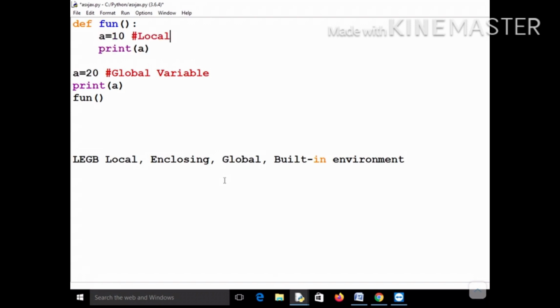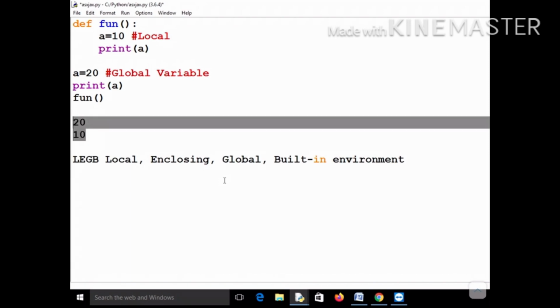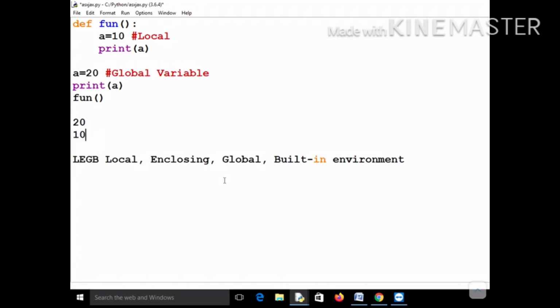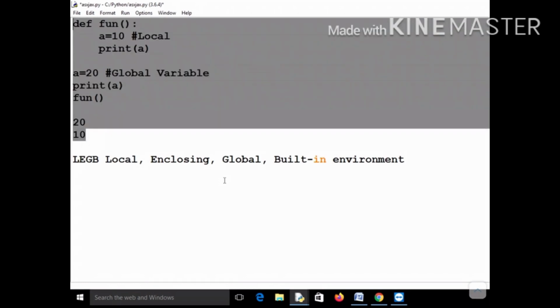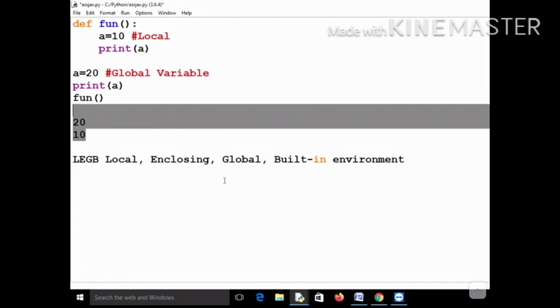But since here you have defined A equal to 10, it will first look into local, and hence it is printing 10 and not 20. So the output of this program was first 20, here you are printing 20, and then we are calling this function fun, and hence this value A is available in the local environment, so it will print 10. So the output of this particular program will be 20 and 10. So that's the order. Let's see another program, and then it will be more clear to you.